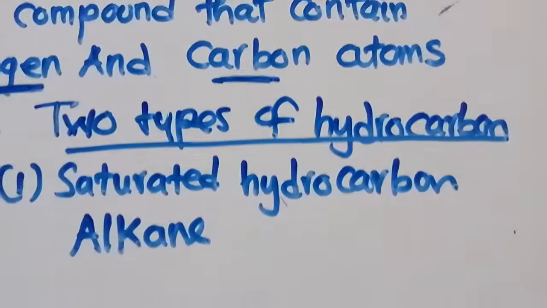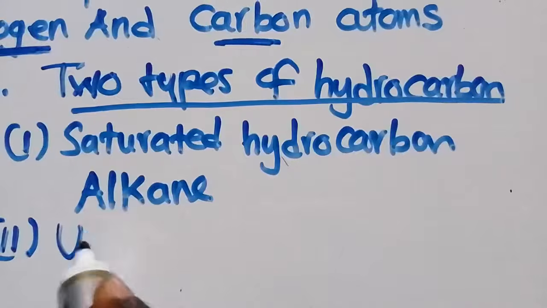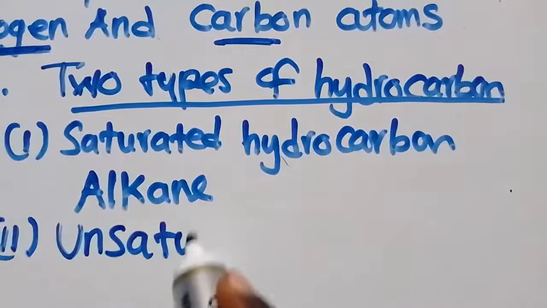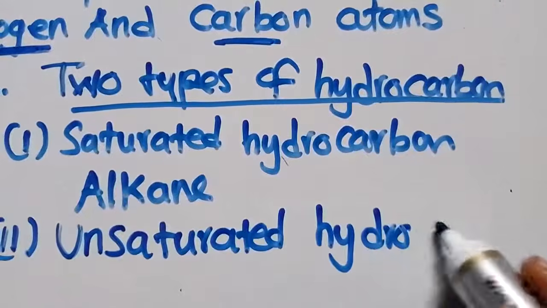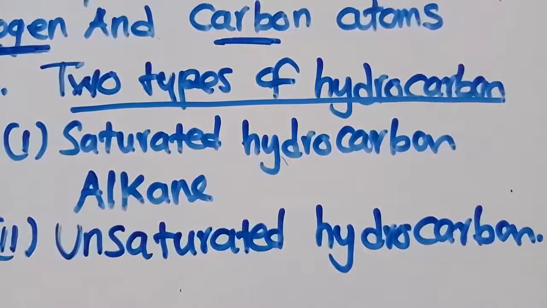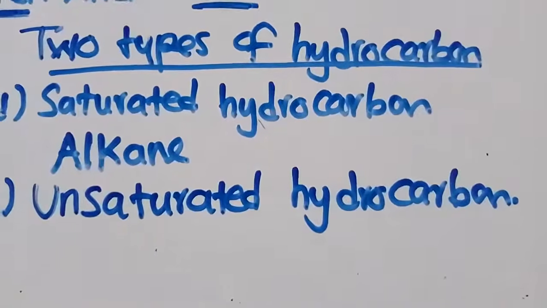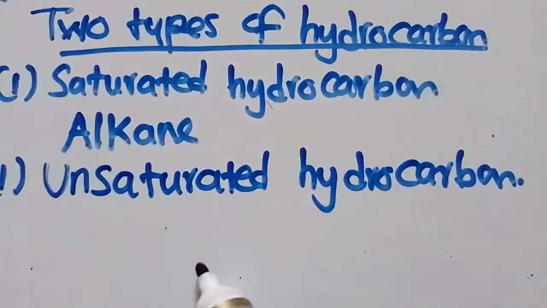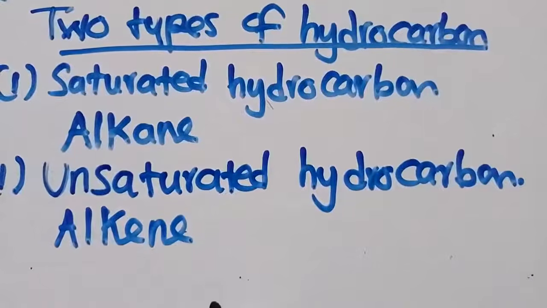We also have the second type, which is called an unsaturated hydrocarbon. What is an example of unsaturated hydrocarbons? Unsaturated hydrocarbons have a double bond. An example is an alkene.